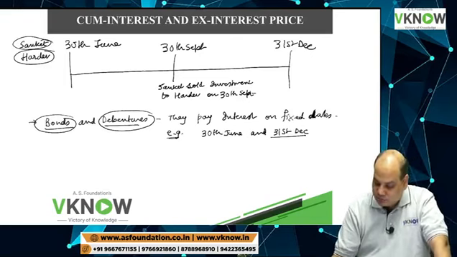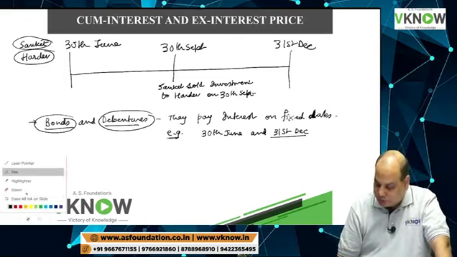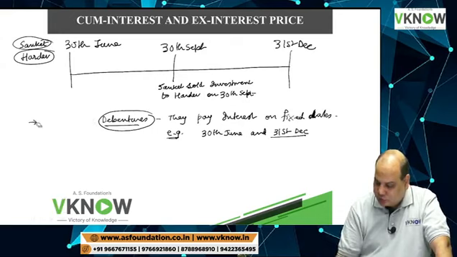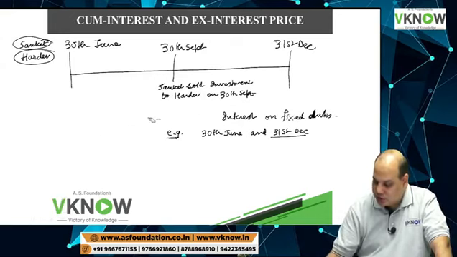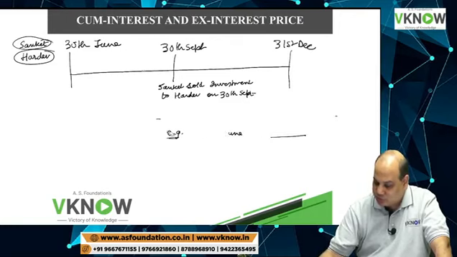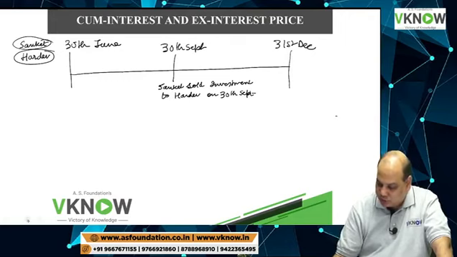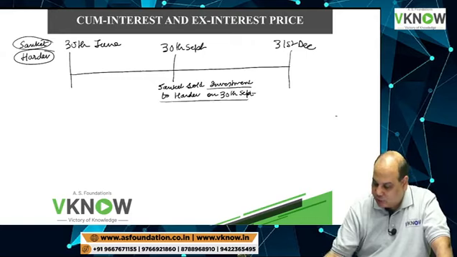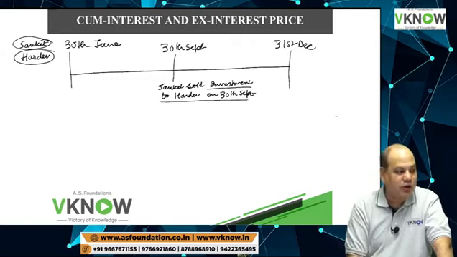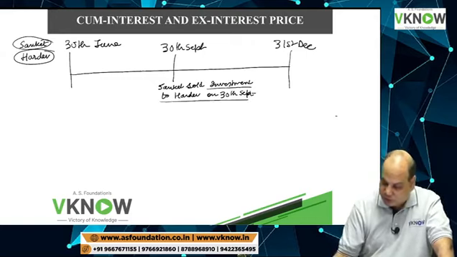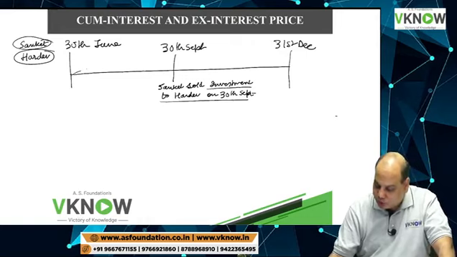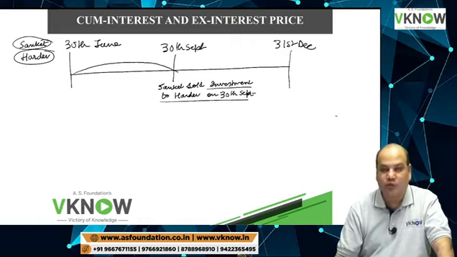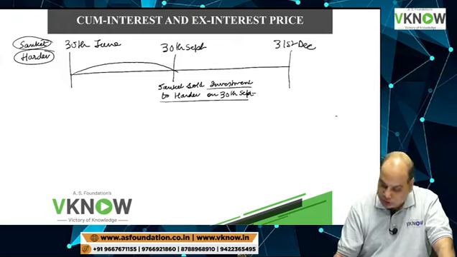Now, this company whose debenture Sanket has sold to Hardev pays interest on two dates only. This company whose investment is sold pays interest on 30th June and 31st December. Who was holding the investment from 30th June to 30th September?